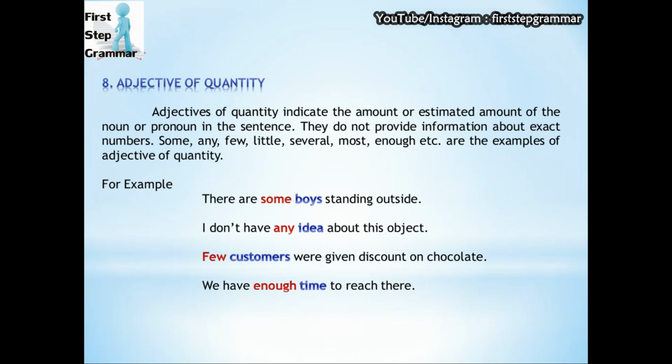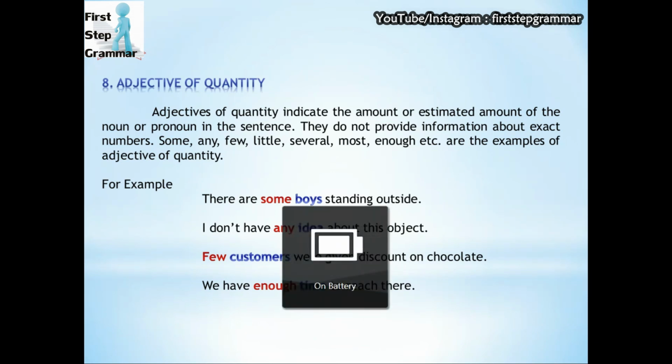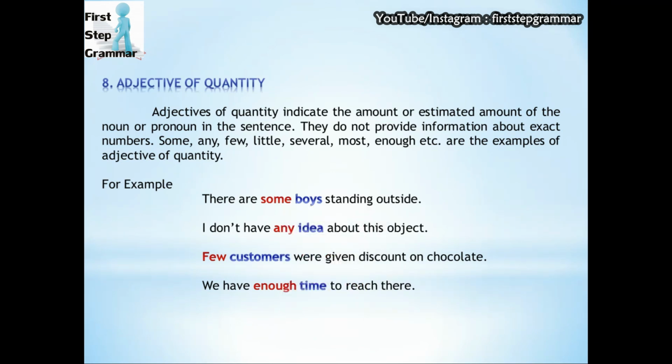Now here again, any is used as an adjective of quantity. One more thing that I want to add here is that some is used in affirmative sentences and any is used in negative sentences. Some cannot be used in a negative sentence and any cannot be used in an affirmative sentence.